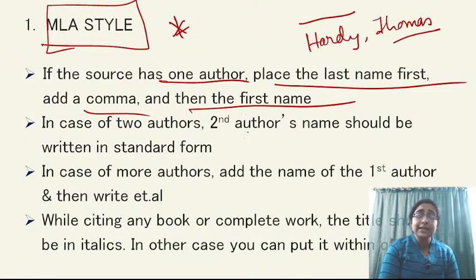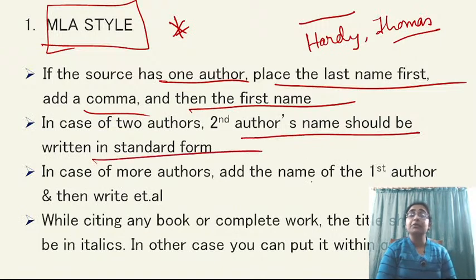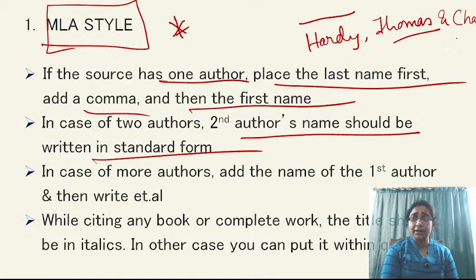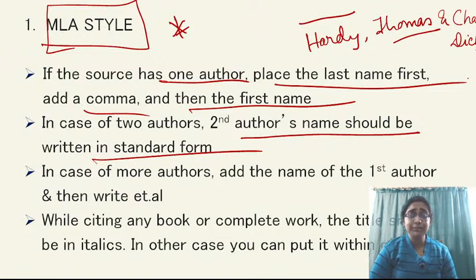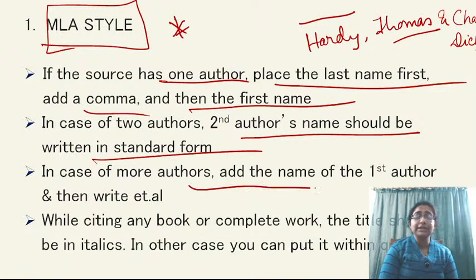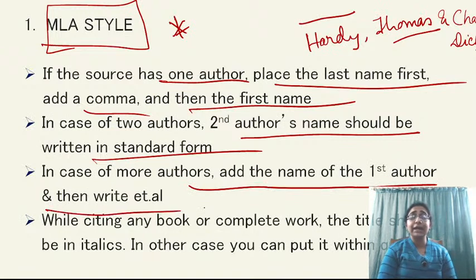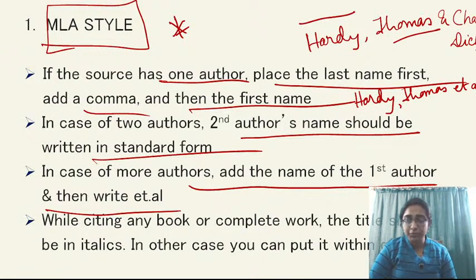In case of two authors, the second author's name should be written in standard form. तो हार्डी थॉमस और सपोज इसके साथ आप लिख रहे हो चार्ल्स डिकेंस, तो यहाँ पर आप चार्ल्स डिकेंस ही लिखोगे इन स्टैंडर्ड फॉर्म, ठीक है. But the first thing is the first name of the author must be inverted. In case of more authors, add the name of the first author and then write et al. So suppose Hardy, Thomas et al. इसके साथ और भी कई सारे राइटर्स हैं जिन्होंने एक साथ ये लिखा था. Et al means that there are also a number of writers who have collaborated with Thomas Hardy to write this particular work.